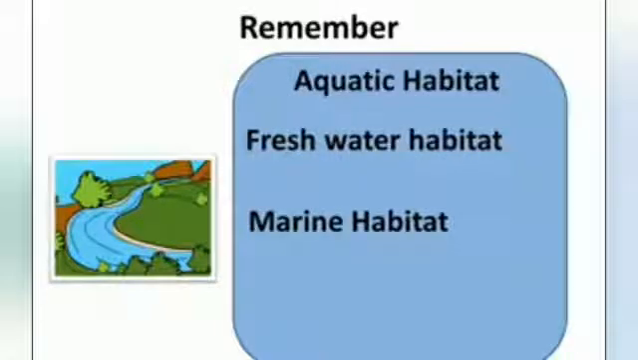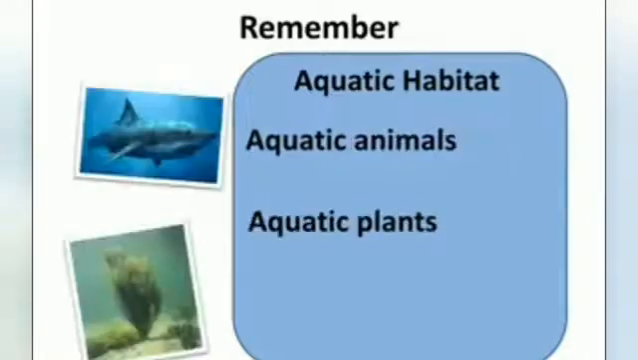So remember children, the aquatic habitat consists of the freshwater habitat, that is the lakes, ponds, rivers, etc. having fresh water, and the marine habitat, that is the sea and oceans having saline or salty water. Both the aquatic plants and the animals have to adapt themselves to live in the aquatic habitat.